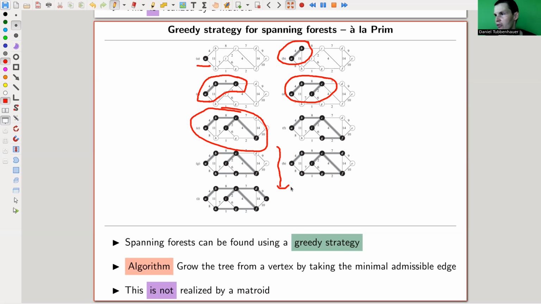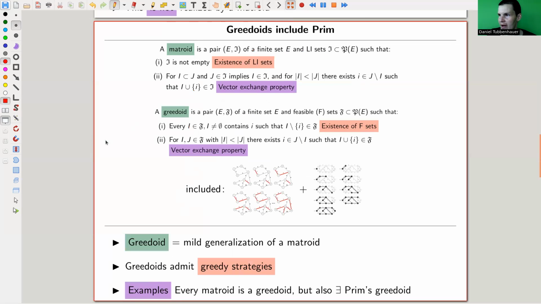People, of course, knew this example for a long time, Kruskal versus Prim, and there was this idea to extend the notion of a matroid to include Prim's algorithm. What you get, if you think this through, is this notion of a Greedoid. This is why I prefer the Greedoid over the matroid embedding, which I'll show you later, because it essentially looks like a matroid.